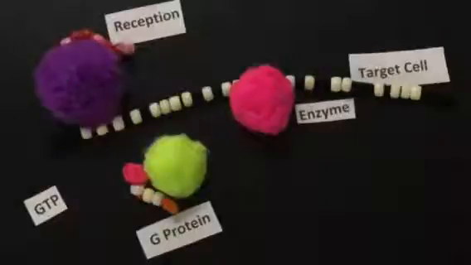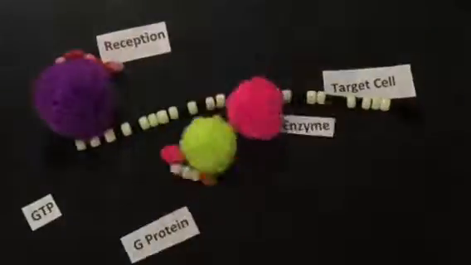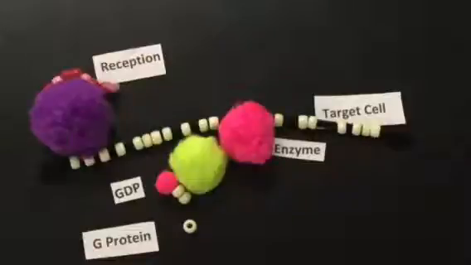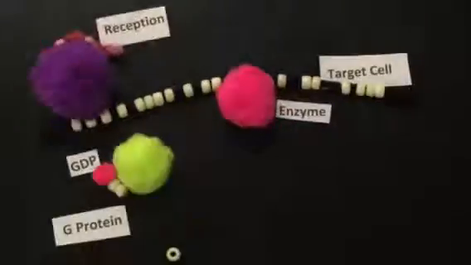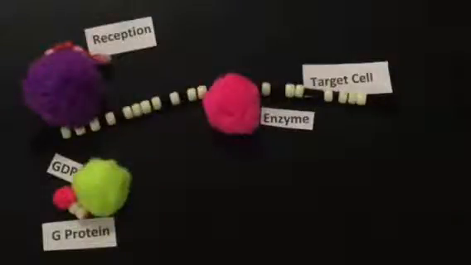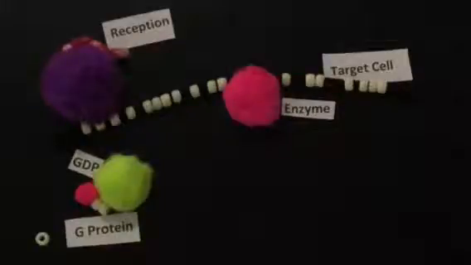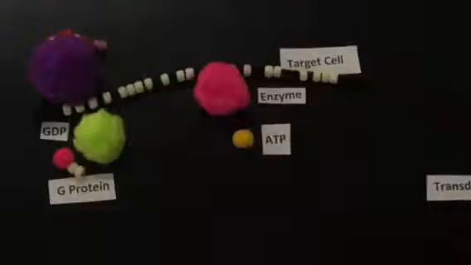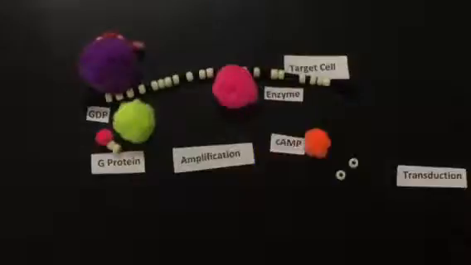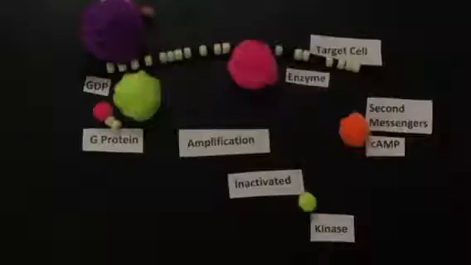The activated G protein bumps into adenyl cyclase, causing a shape change. Then a phosphate is released from GTP, inactivating the G protein, leaving GDP in the binding site. Adenyl cyclase is an enzyme that catalyzes the conversion of ATP into cAMP, a second messenger. Phosphates are removed from ATP to form cAMP.